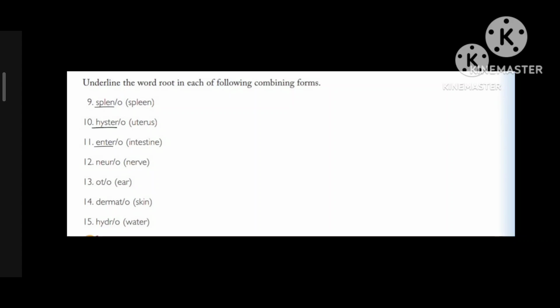Fourth question is neuro. Neuro means nerve. In neuro, neur is the word root. Fifth question is oto. Oto means ear. Ot is the word root. Sixth question is dermato. Dermato means skin. Here dermat is the word root. Seventh question is hydro. In hydro, hydr is the word root.